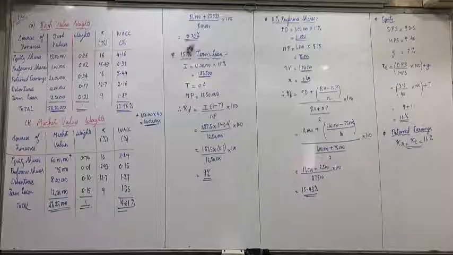So this is how we have to solve the questions. I'll discuss one and we'll take it in homework.